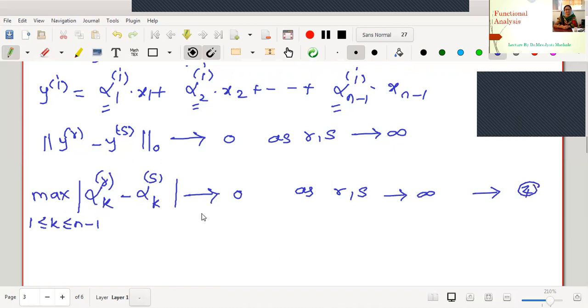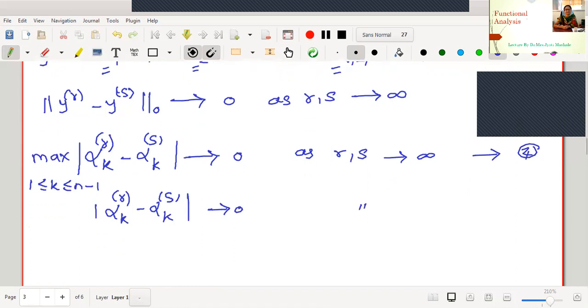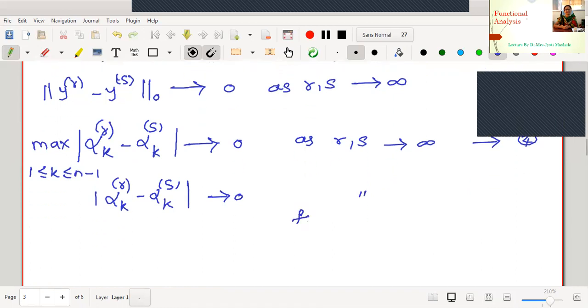Now look at this statement. The maximum value of a non-negative term is tending to 0. What about every term then? Every term must tend to 0. Therefore, may I write mod of alpha_k^r minus alpha_k^s tends to 0 as r, s tends to infinity for each k. This is for each k equal to 1 to n-1. Let me call this equation number 1. k takes values from 1 to n-1.